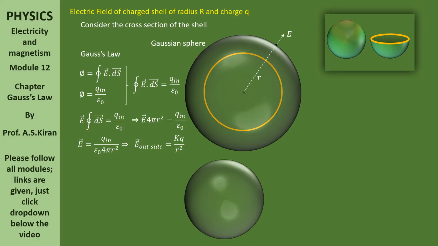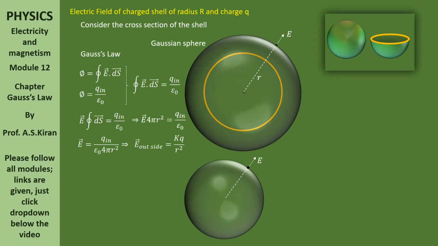Let us reduce the sphere radius. Let us compress the Gaussian sphere till the extent of the surface. If you compress the Gaussian sphere till the extent of the surface, you will be getting small r equal to capital R. If you replace that small r with capital R, you will be getting the result. Very simple it is. Now, by all means, in this small Gaussian sphere also, where is that total charge? It is inside. Let us observe it now.